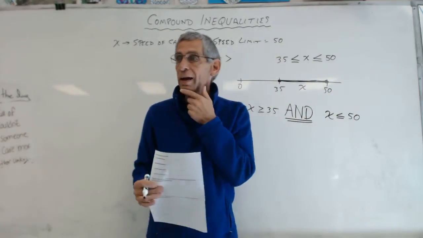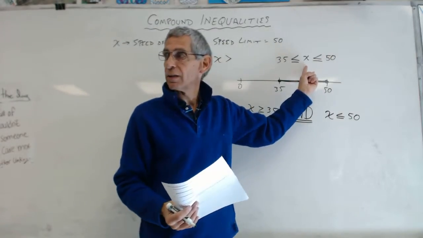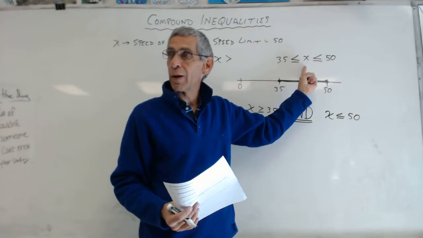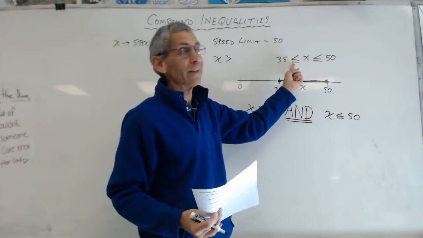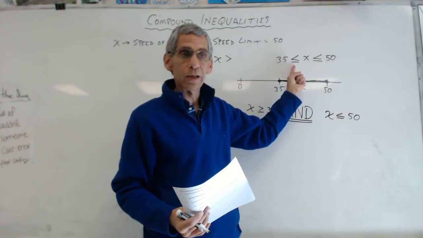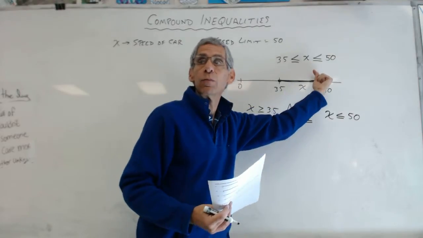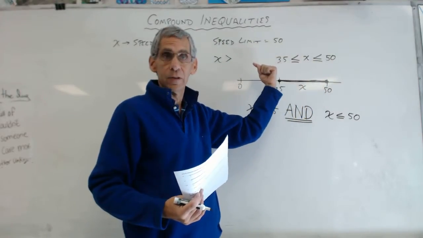Now, the way I suggest you read this is you start with the middle X and you read backwards. That is a less than or equal to sign, but I'm going to read it backwards because I'm starting with the X and reading from right to left. Does that make sense?